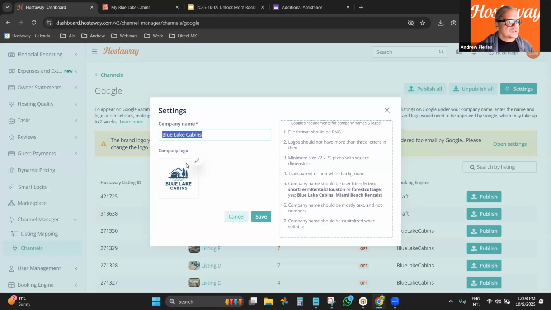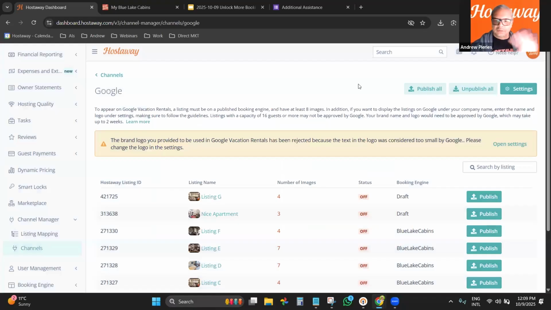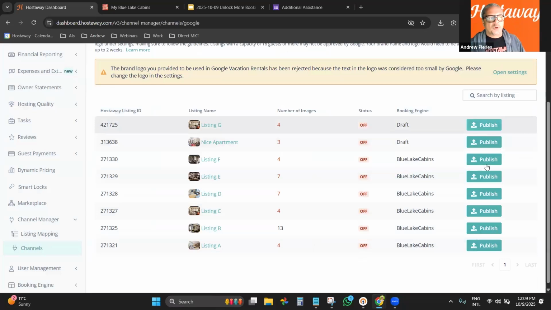So here you can use like 3 letters or so, but it's transparent, non-white background, right? So all the instructions here are described, right? So basically, the only thing that you have to worry about is the logo, right? Besides the booking engine, assuming the booking engine is ready, right? And then you can publish and push, or you can push one by one, of your listings on that, right?